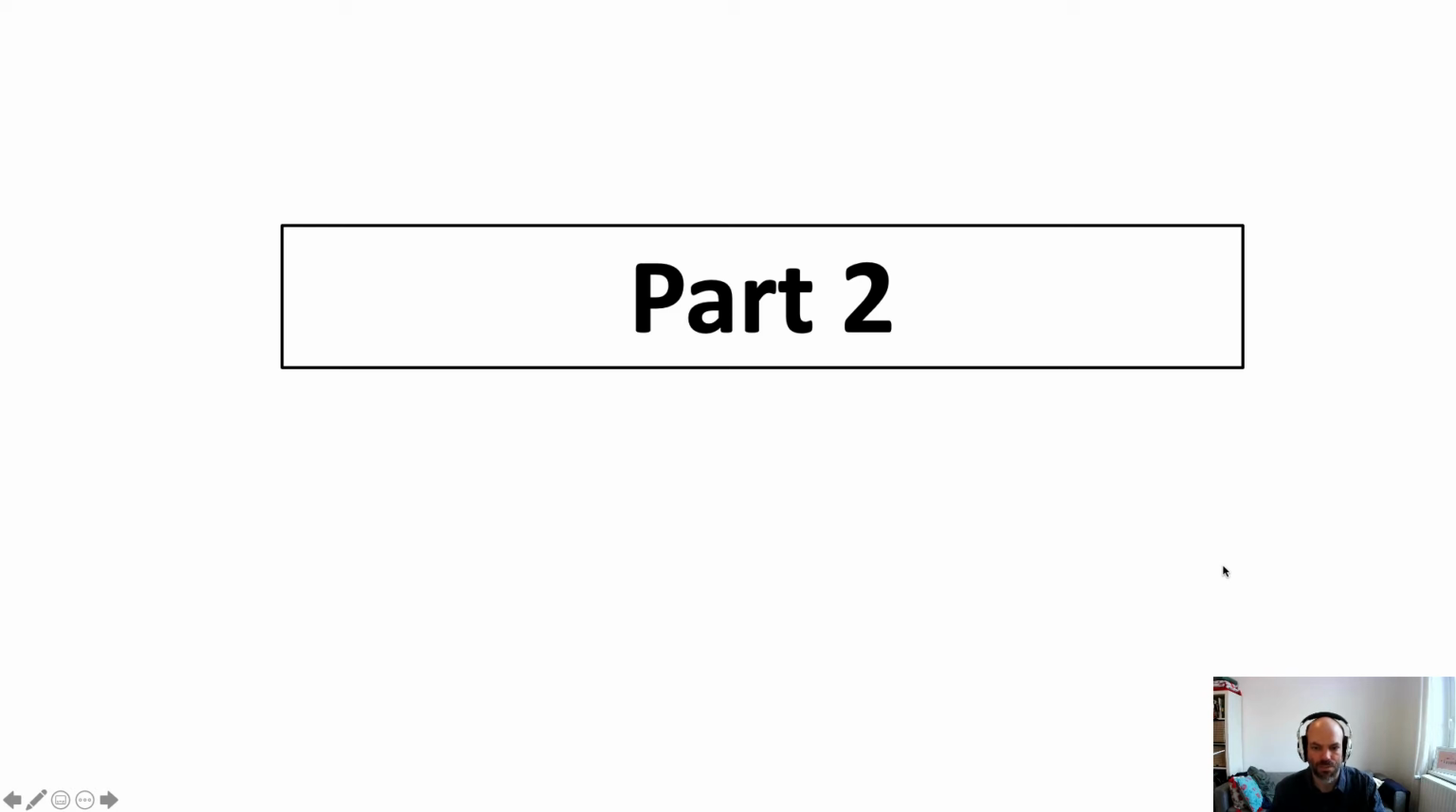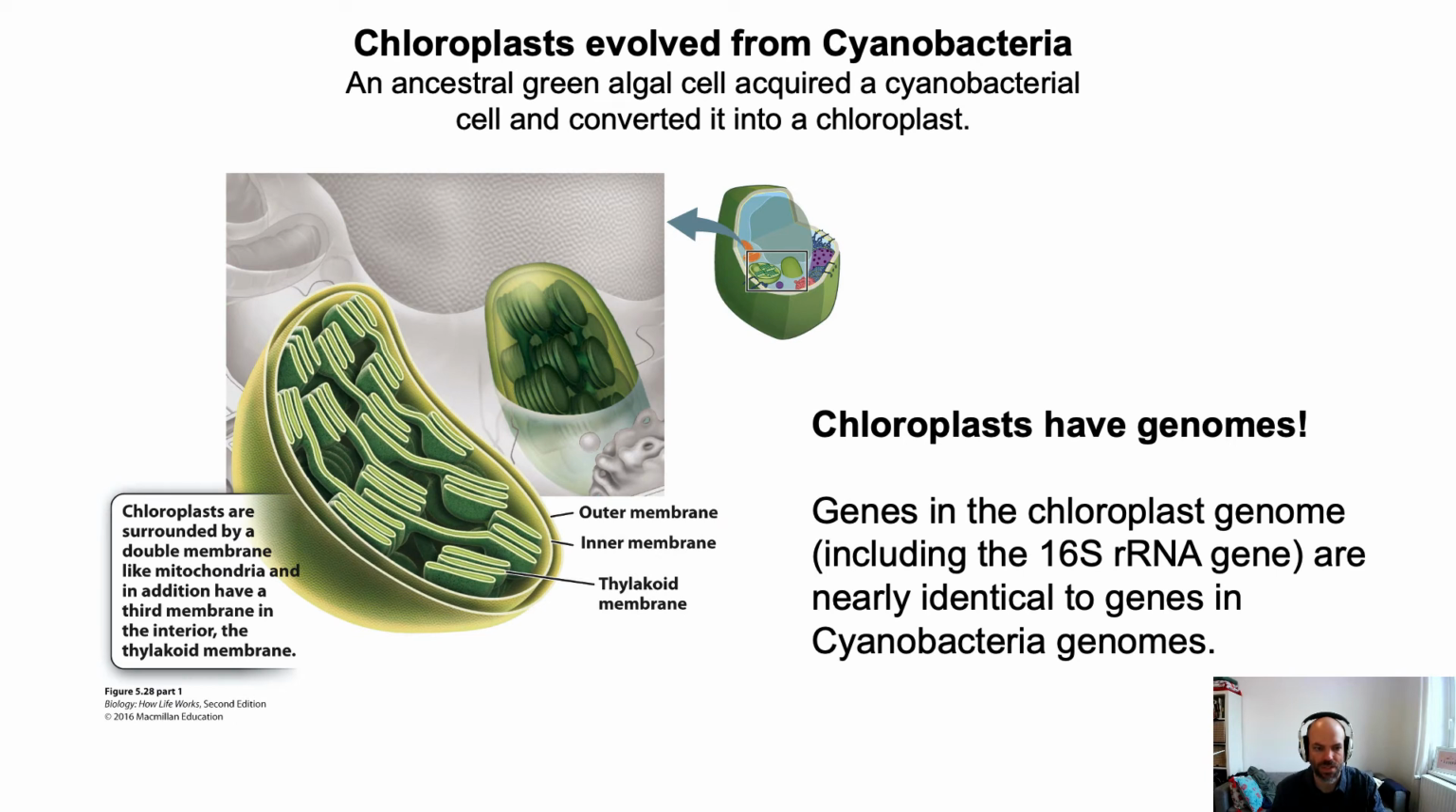Hello, here is part 2 of our lecture on the origin of the eukaryotes. So we talked about mitochondria and the fact that they have genomes, and their genes and their genomes place them in the tree of the bacteria. And now here are a few words about the chloroplasts.